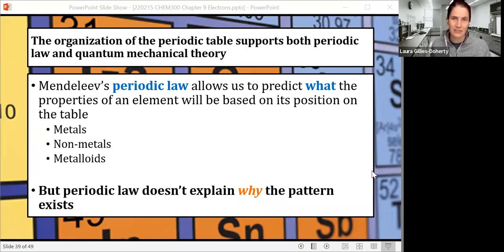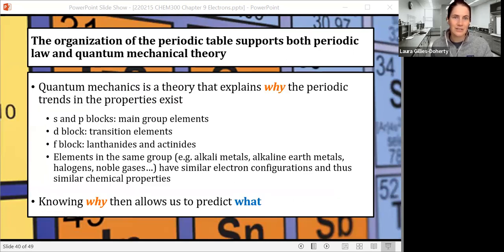And so that's kind of the definition of a law. A law is based on observation. You can repeat it, you can use it to predict stuff, but laws don't necessarily explain why something is the way it is. And so it's the quantum mechanical theory that really explains the why of the periodic table. This is because quantum mechanical theory organizes things by how the electrons are arranged.